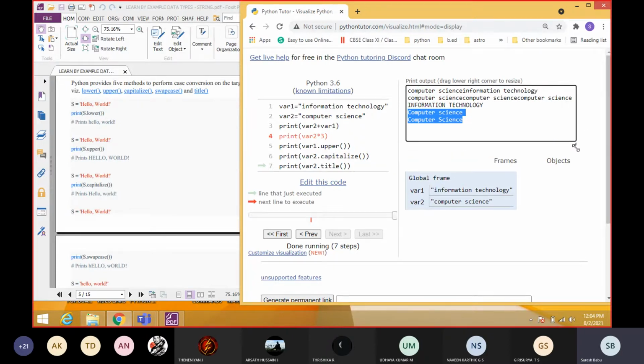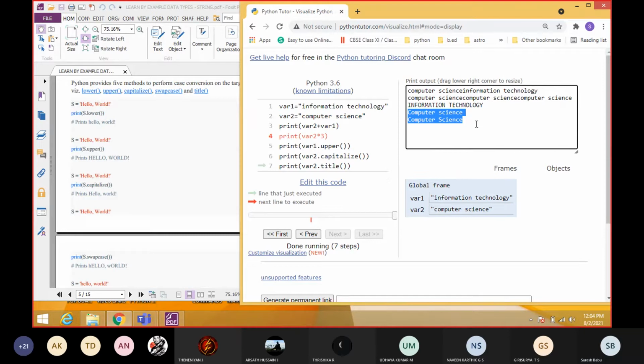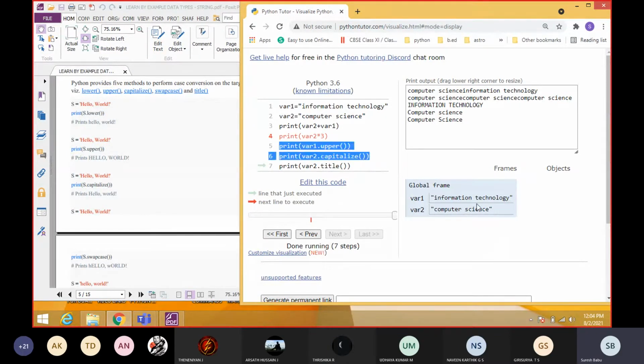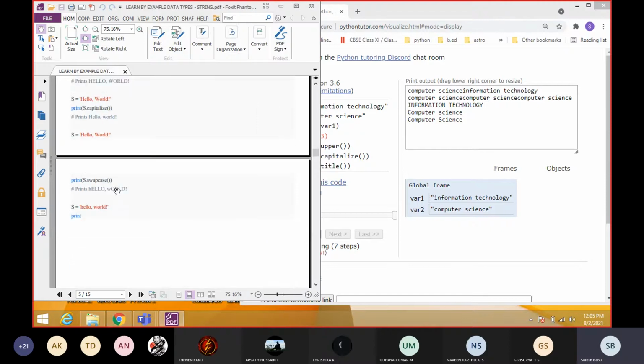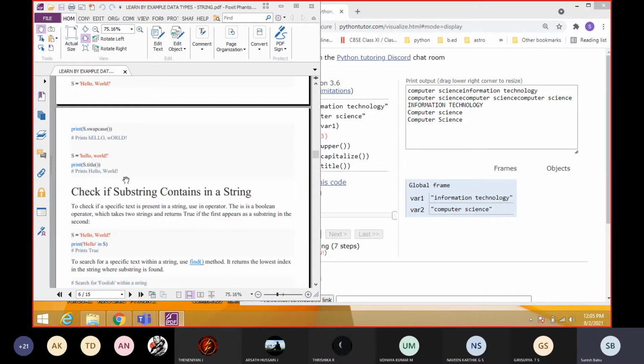Students, understood everyone? Yes, sir. So kindly note down there is a difference between title and capitalize, and don't confuse capitalize with uppercase. During the exam we will attend objective type questions, so they will give options. Don't confuse yourself. Clearly understand the concepts, and for that understanding you need a lot of practice. So up to this we completed last week.